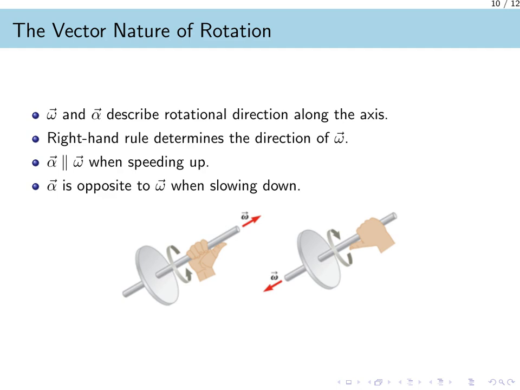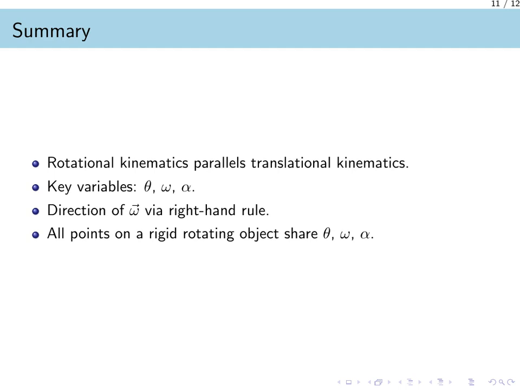We must also understand that rotational quantities behave as vectors. For rotation about a fixed axis, the angular velocity and angular acceleration vectors point along the axis of rotation itself. We determine the specific direction of the angular velocity vector using the right-hand rule. If you curl the fingers of your right hand in the direction the object is rotating, your extended thumb points in the direction of the vector omega. The angular acceleration vector alpha is parallel to omega if the rotation speed is increasing, and antiparallel if the speed is decreasing.